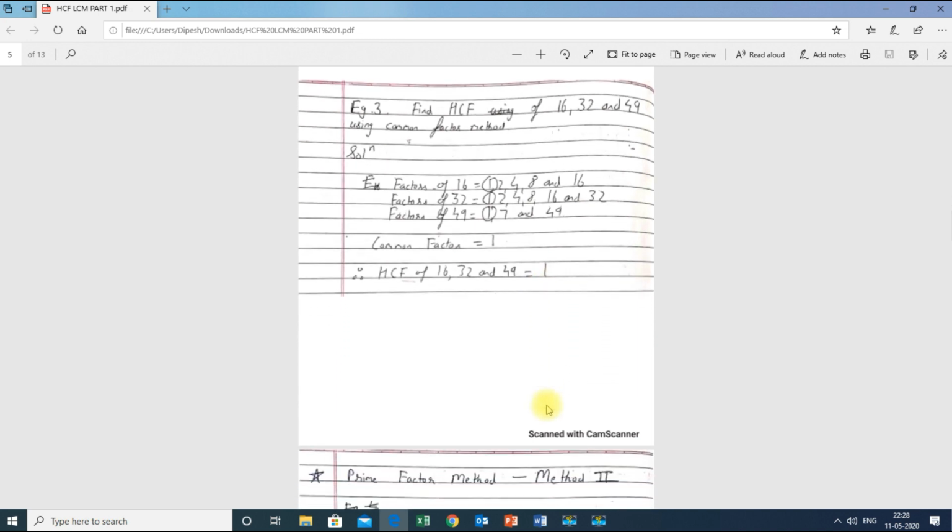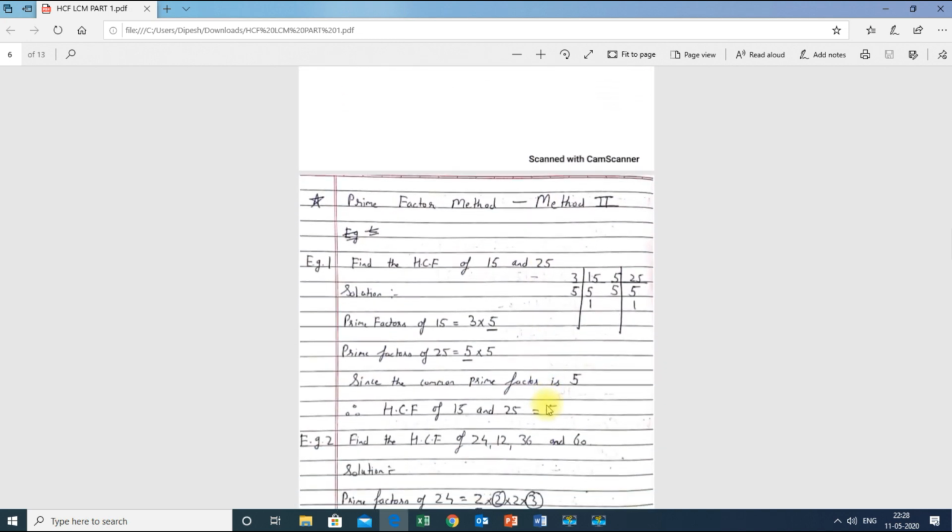Next, now we have completed the first method. Now we are going to learn about the second method. So what is the prime factor method? Prime factor method means just find the prime factors of the given numbers, and from that find the HCF.